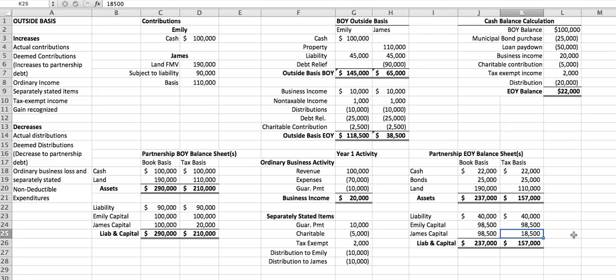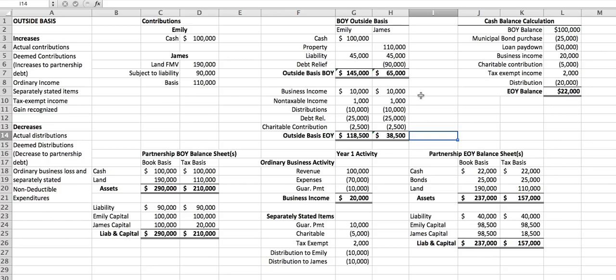Now, E says, what is James's outside basis in his partnership interest? Again, we start with the $65,000 of beginning of the year, add his business income and tax-exempt income of $11,000, take out the distribution of $10,000, take away the debt relief of $25,000, which again, we look over here in column A is a deemed distribution, and we take away the charitable contributions of $2,500, and we get to $38,500 for James.